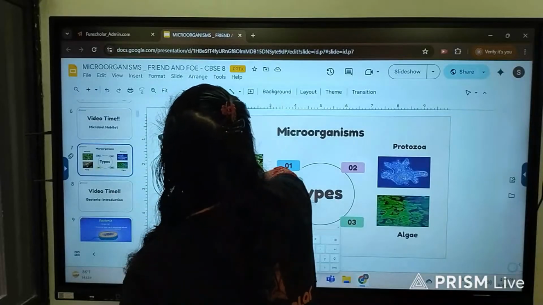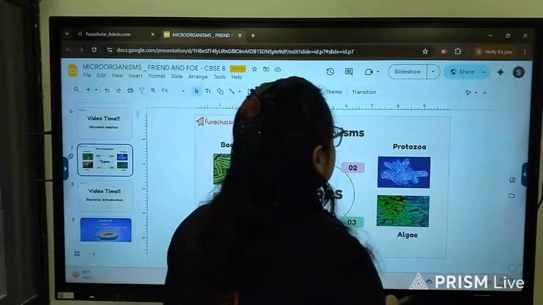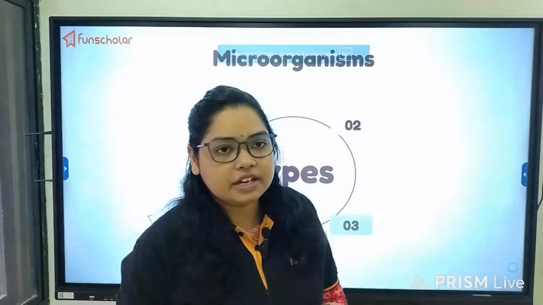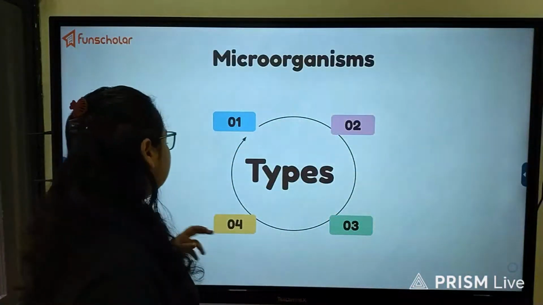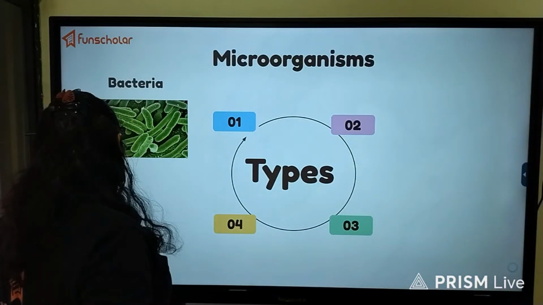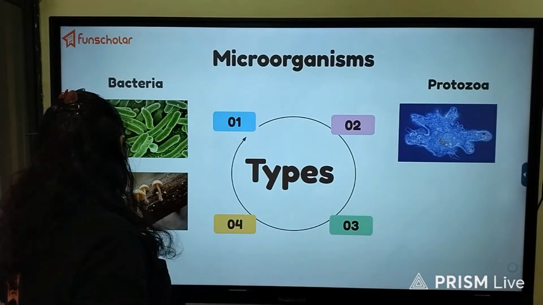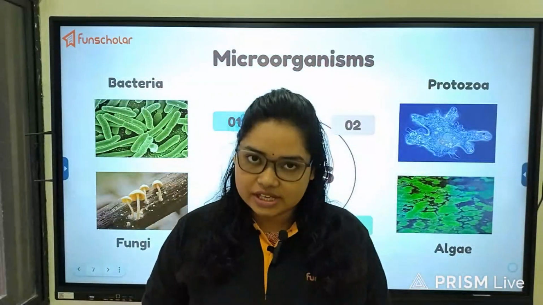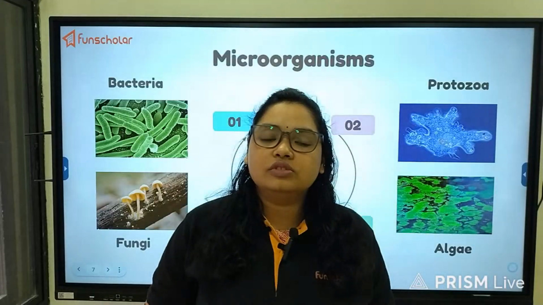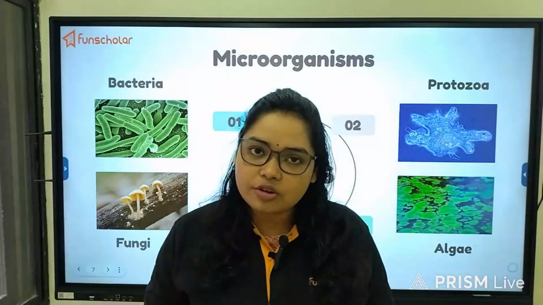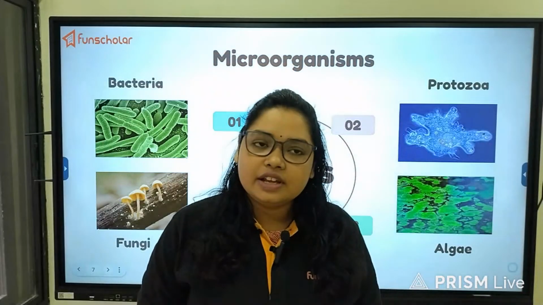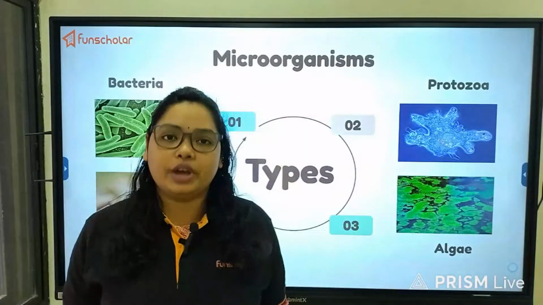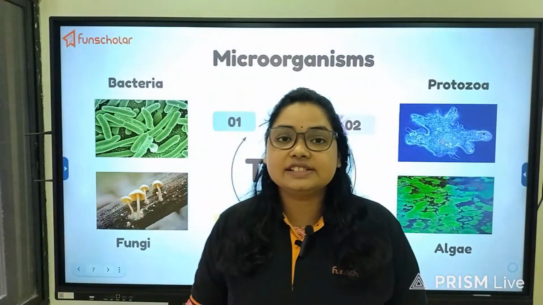So basically, from this video, we have got to know that microorganisms, be it virus, bacteria, or any protozoa or any type, they dwell in each and every type of habitat. There is no place left on this earth where you cannot find microorganisms. And due to this only, even if they are not visible, they are omnipresent, they are all pervading, they actually remain everywhere, but only what varies is the type.